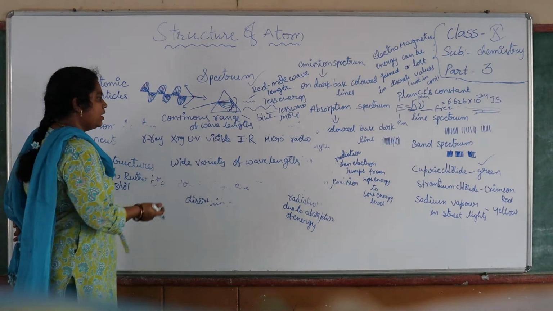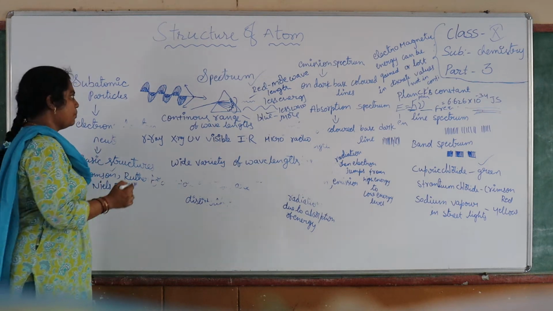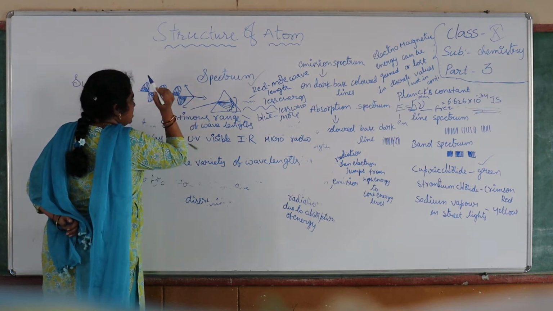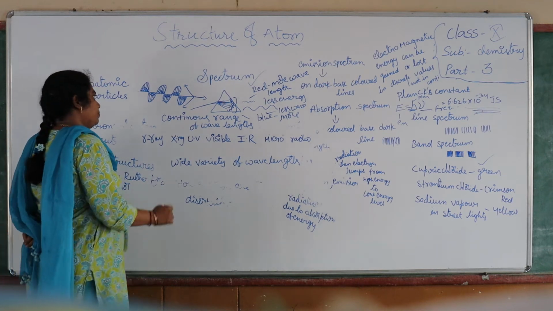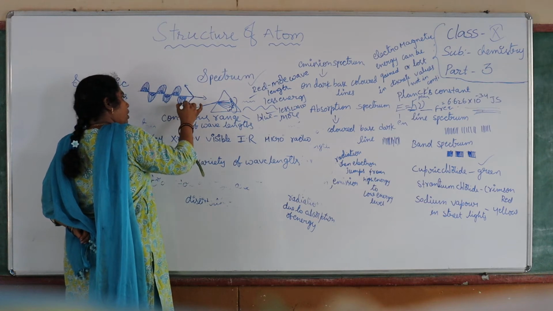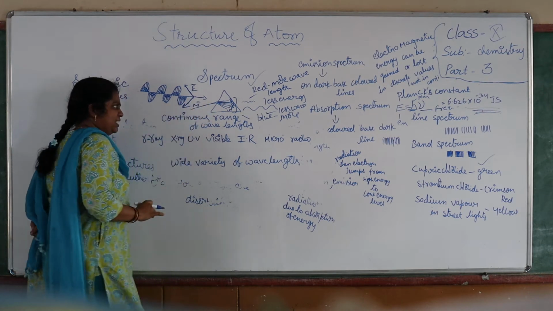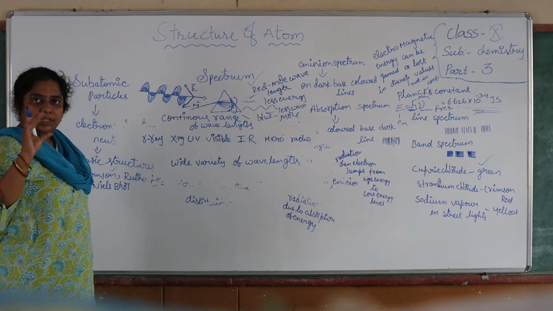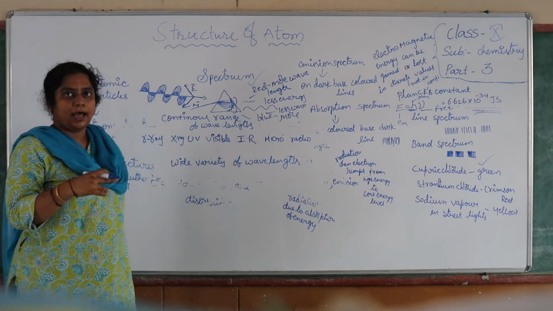Okay children, we are talking about the electromagnetic spectrum. Suppose this is the way that light is propagating. In the direction perpendicular to the propagation of light, there will be two oscillating fields, the electric field and the magnetic field. I already discussed this in the last chapter.